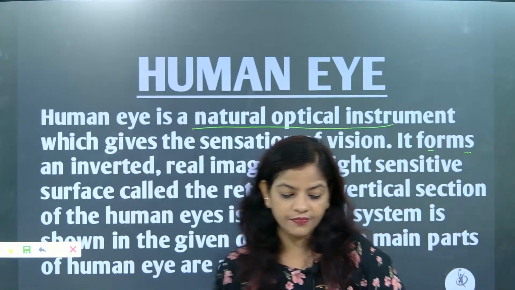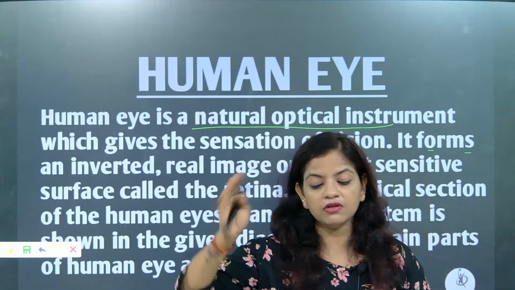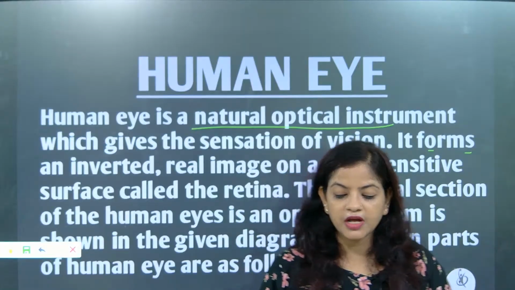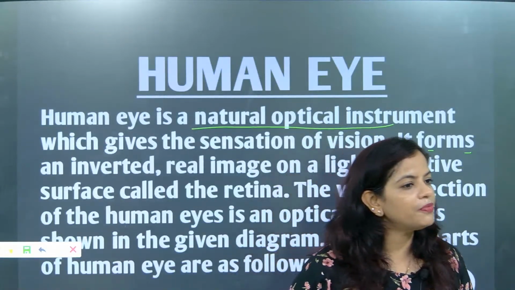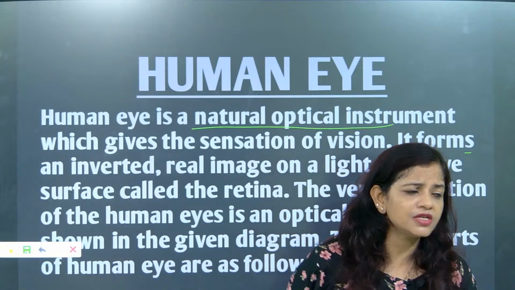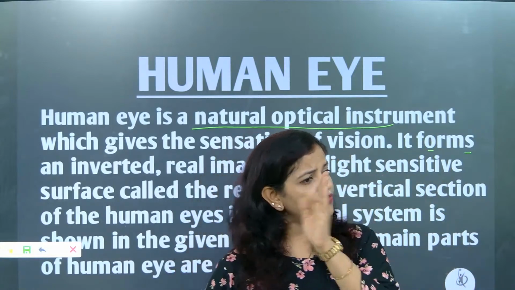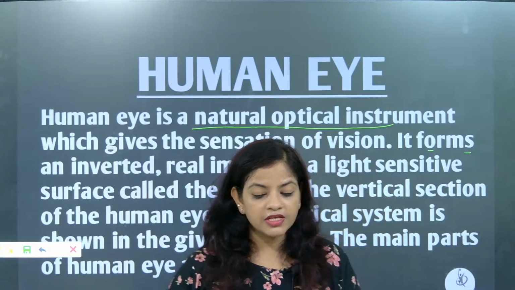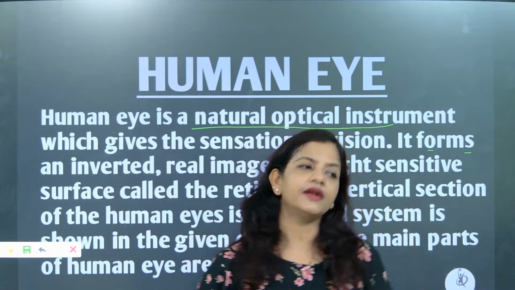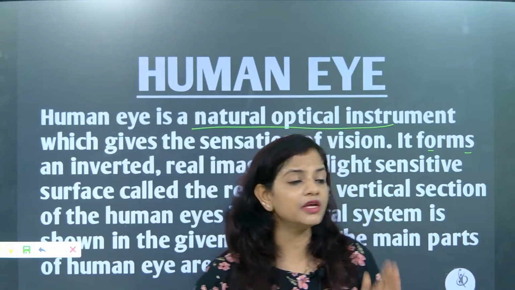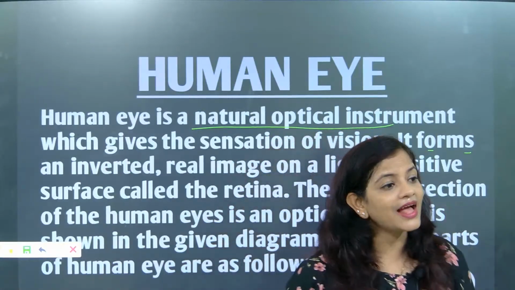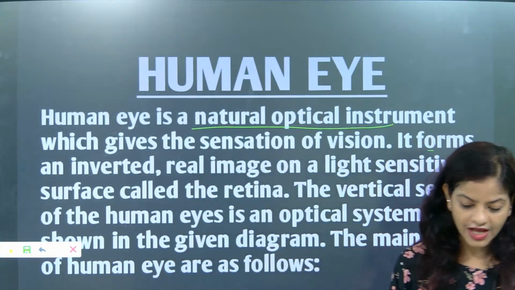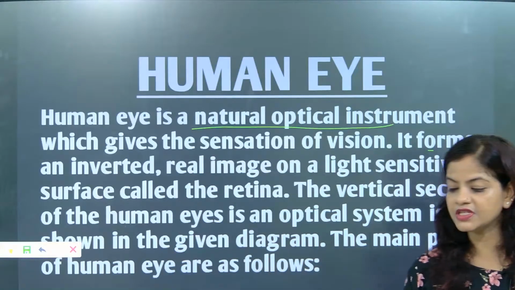So what is retina? Retina is what, beta? It's like a screen on the back side of the eye where we are capturing the image. What are we capturing, beta? Image. Whatever image is exactly formed on the retina, that is exactly coming to you as a vision. Understood? So where is the image obtained? The image is obtained on the retina. How is it obtained? Because there is a convex lens present. That is a natural convex lens. What type of lens, beta? Natural convex lens that is present inside.